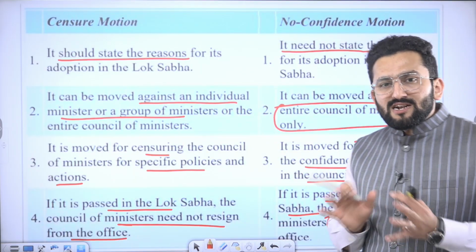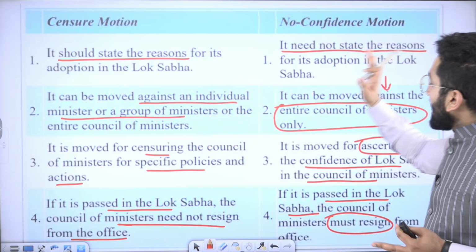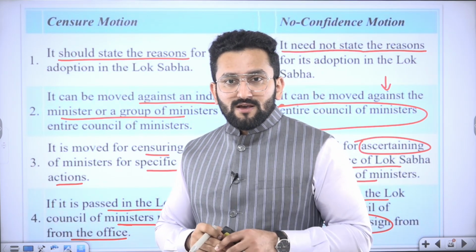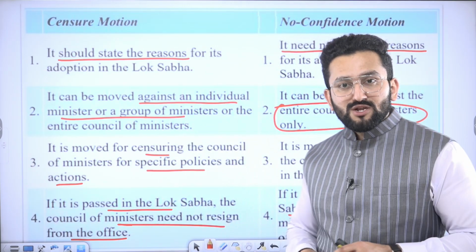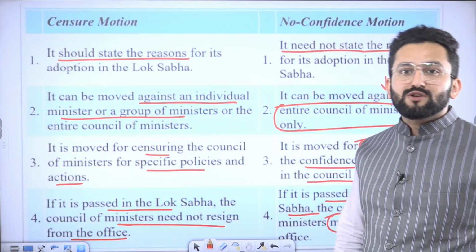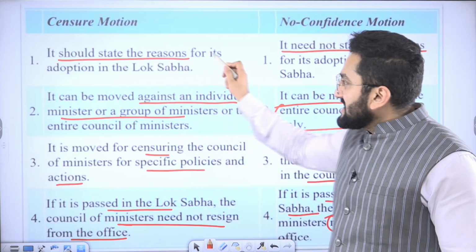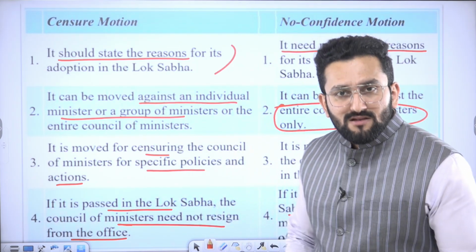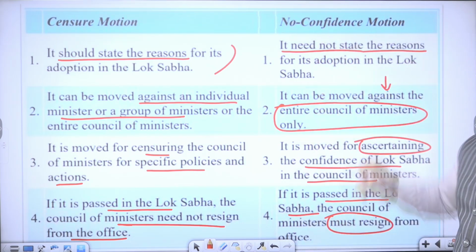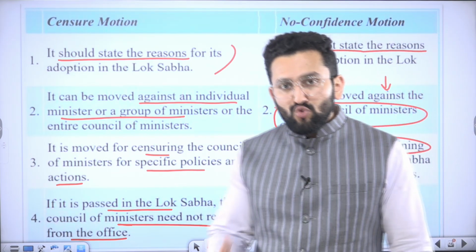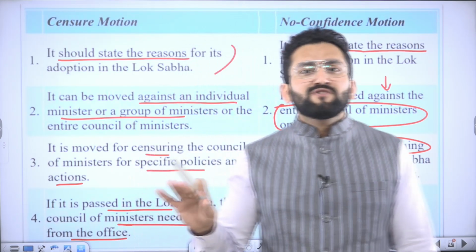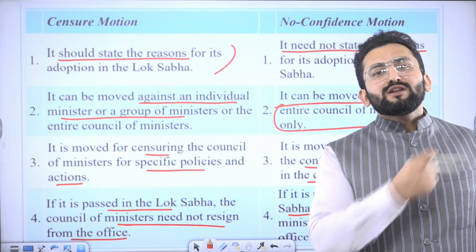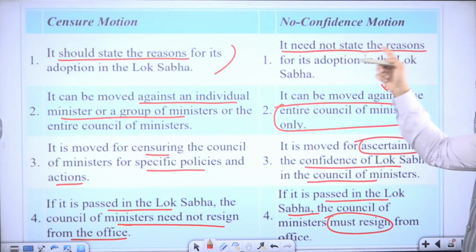Now let's discuss the difference between censure motion and no confidence motion. Censure. What is the meaning of censure? It means you want to pinpoint a particular minister, saying you have done this thing wrong, and the House knows. So it should state the reasons for its adoption in Lok Sabha. Means you want to censor a minister, you should give the reason for what wrong that person has done. But in case of no confidence motion, which is used in Lok Sabha, you need not give the reason because the purpose is quite clear: this government is not enjoying majority in the Lok Sabha, right? So it need not state the reason.